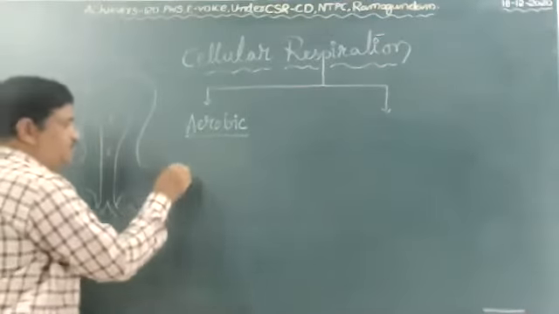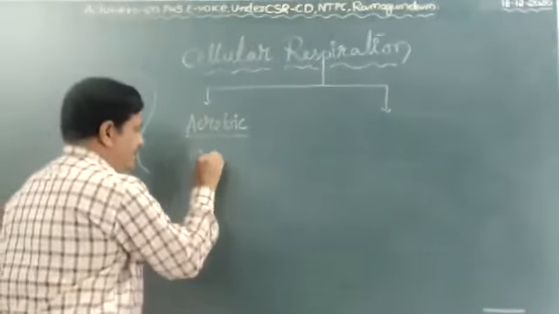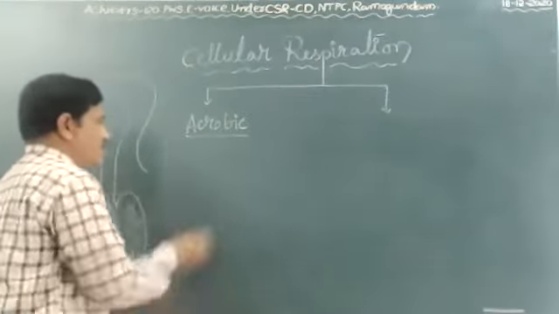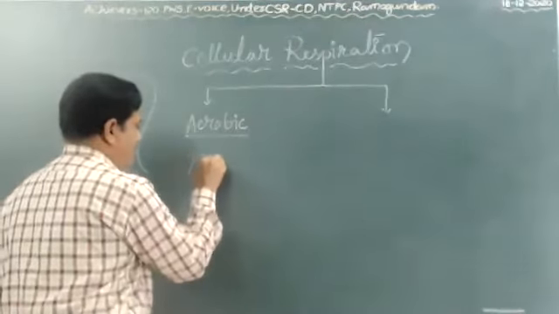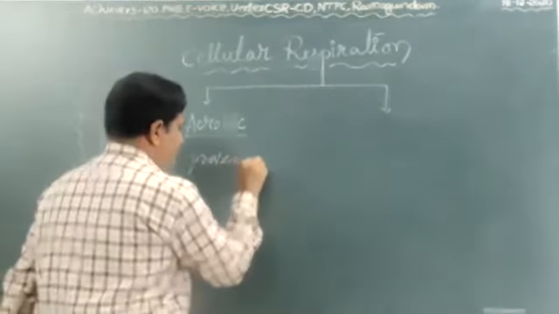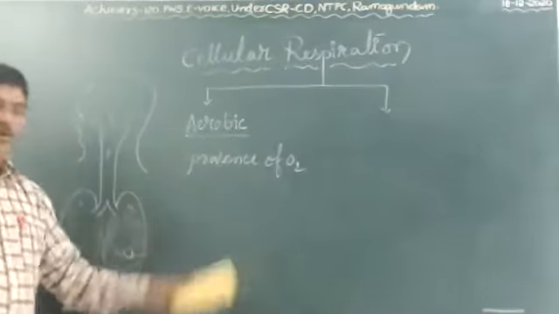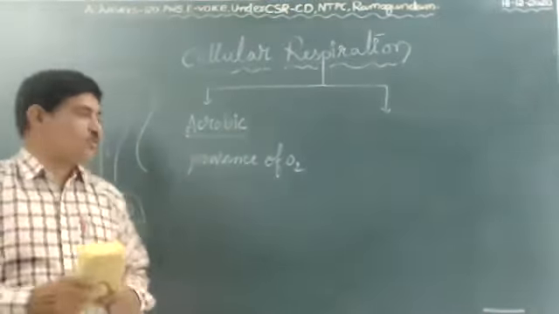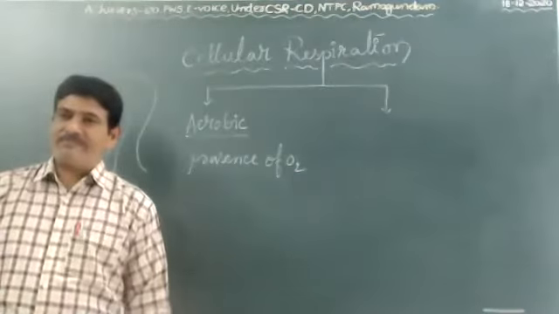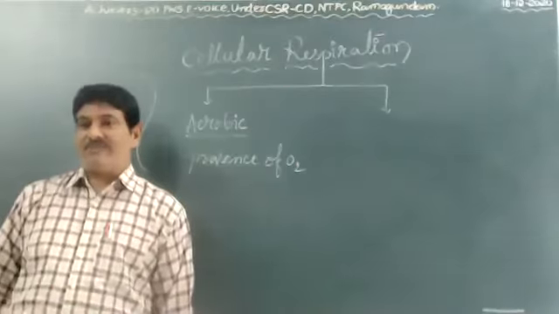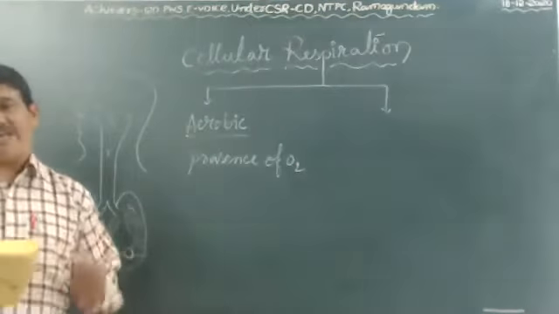First, aerobic respiration is in the presence of oxygen. In human beings, commonly we are taking in air, that is aerobic respiration. Especially in athletics, athletes means sportsmen.